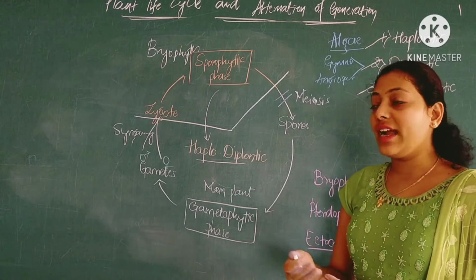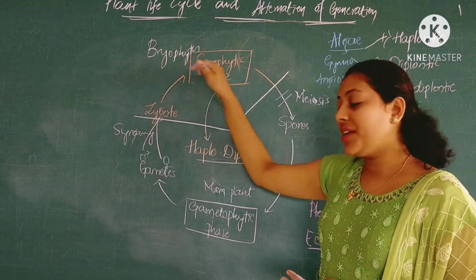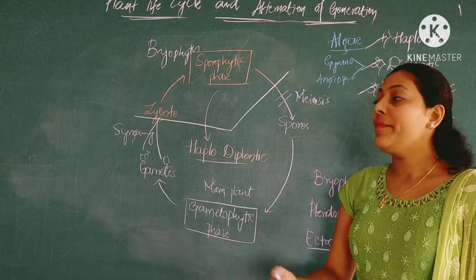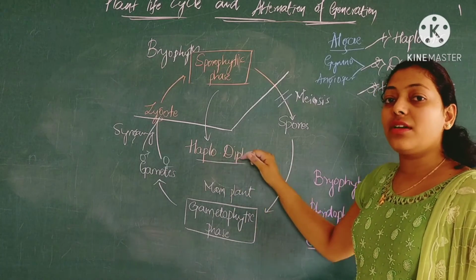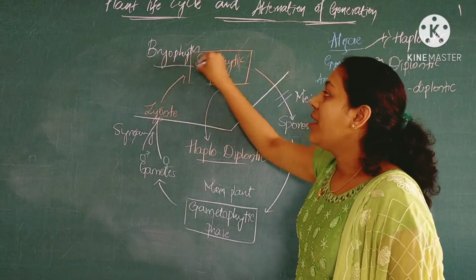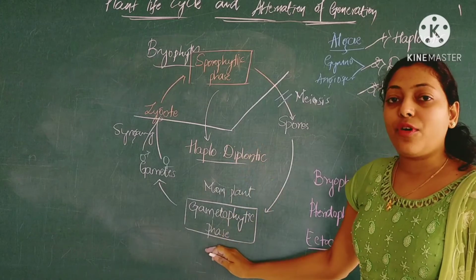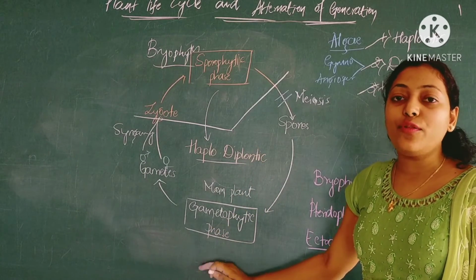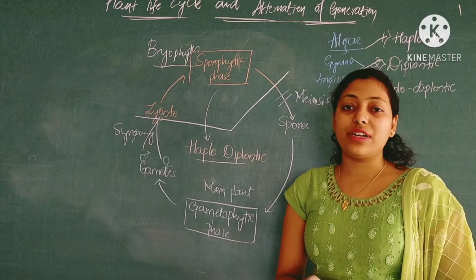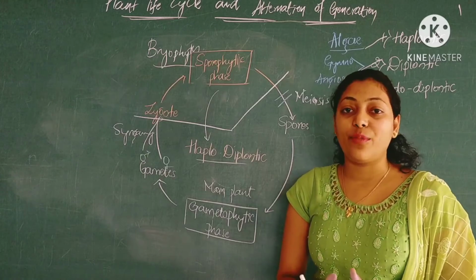Which means that the sporophytic phase consists of the zygote, and zygote depends on the main gametophyte plant body for nourishment. That's why this haplodiplontic stage of life cycle is seen in case of bryophytes. Remember, the main plant body in case of bryophytes is of gametophytic phase, that is, a single set of chromosomes is seen in the main plant body.